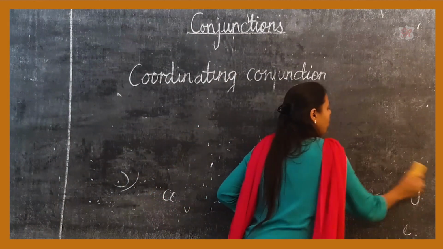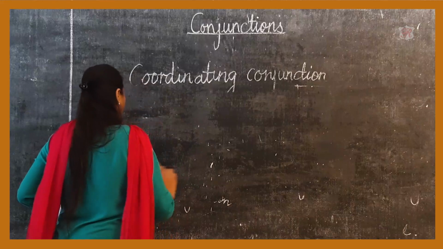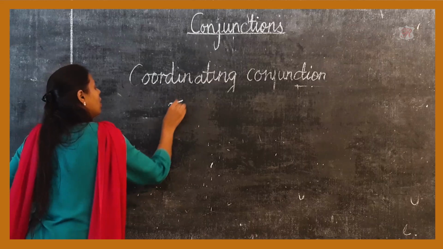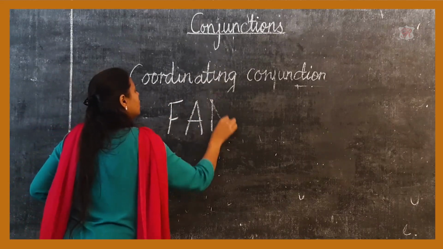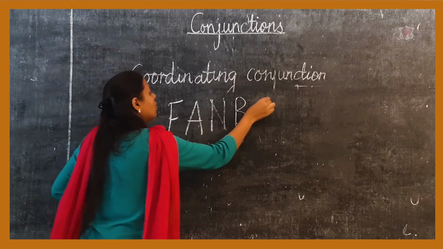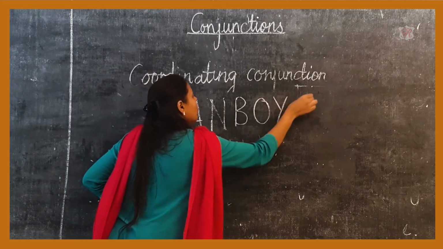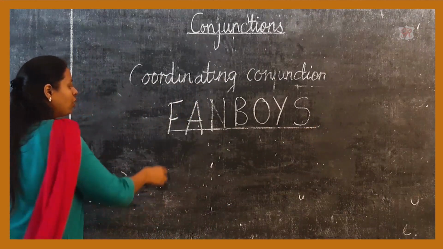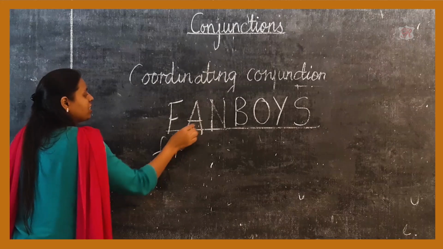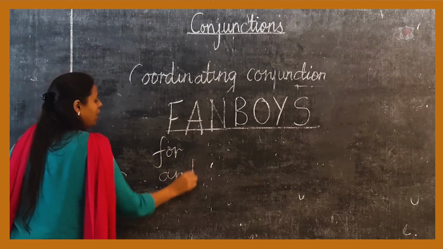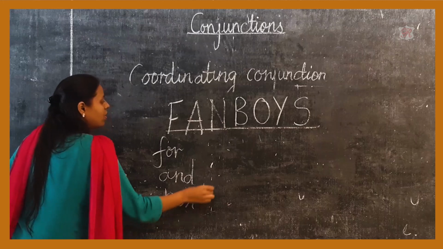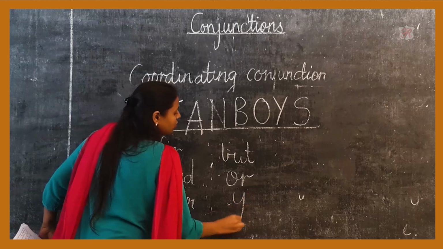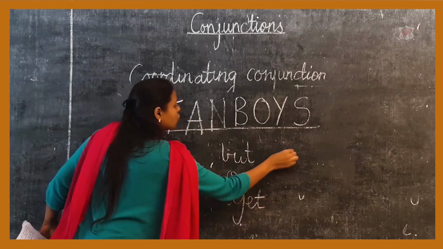It's very easy to remember by using this acronym, that is FANBOYS. Now, F stands for for, A stands for and, N stands for nor, B stands for but, O stands for or, Y stands for yet, and S stands for so.